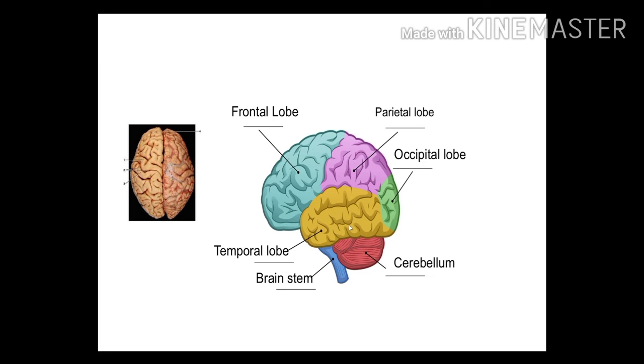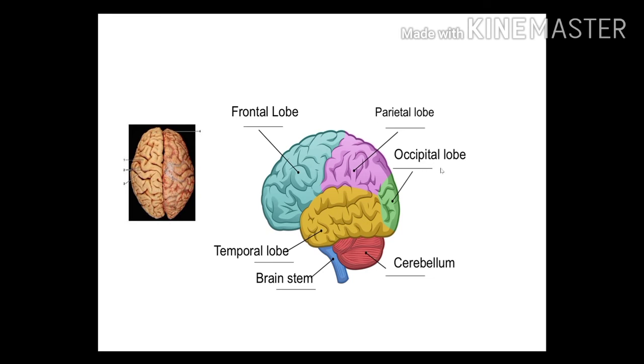Now the temporal lobe. The temporal lobe contains controls for smell, hearing, auditory, speech and emotions. Mostly this area is responsible for the auditory area. Auditory means hearing.